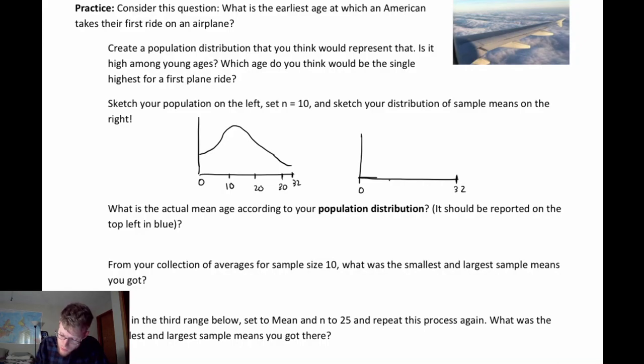So here's about 8. Apparently my population mean is around 12, so I'm going to put 12 about here, about 16. So really what's going on is I have a distribution that looks kind of like this. It skews out a little bit to the right. My distribution of possible sample means is going to be centered around that 12 value, which is the population mean apparently for the population that I drew.